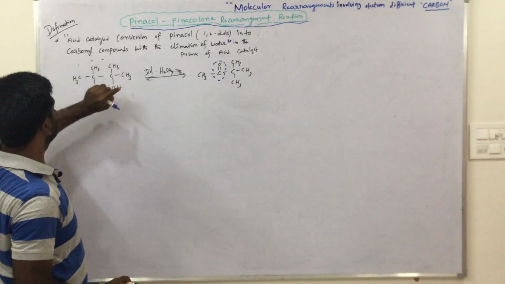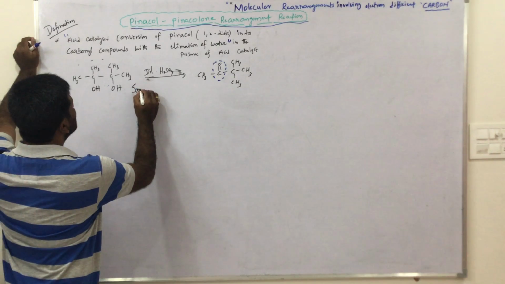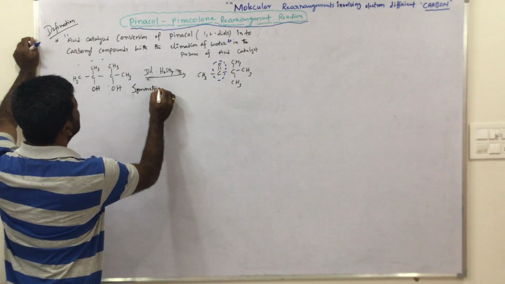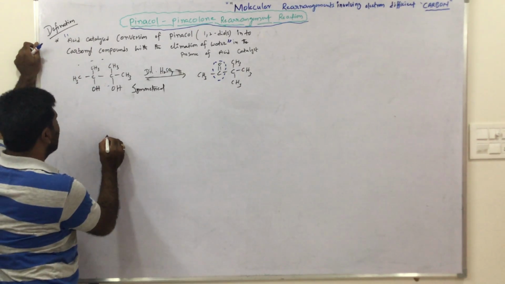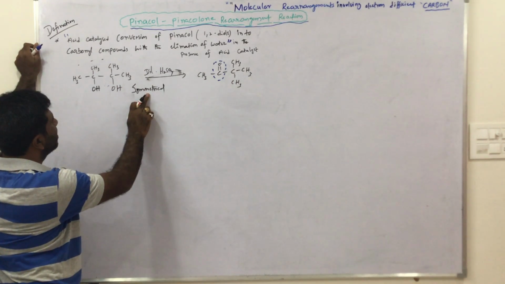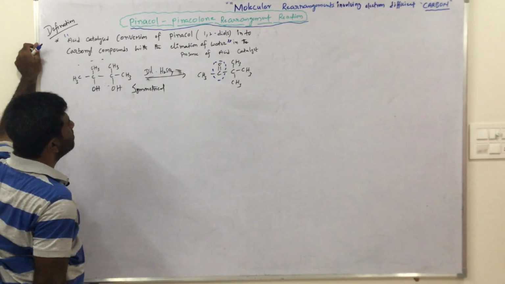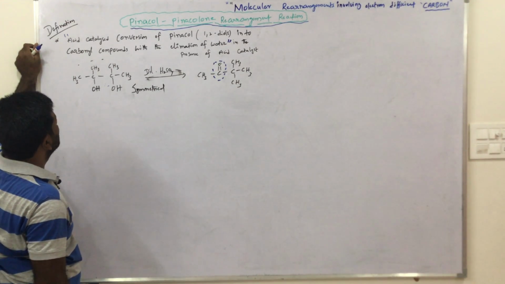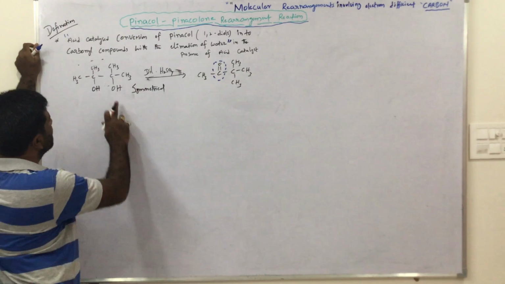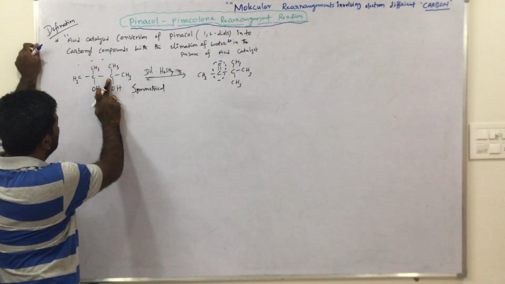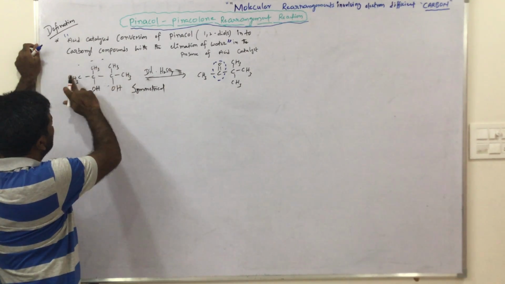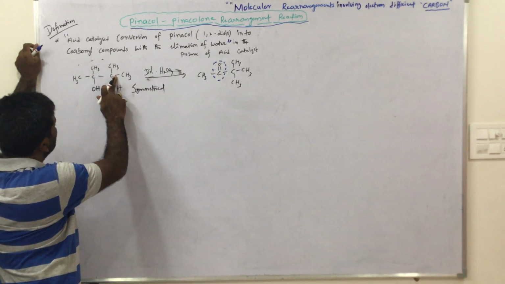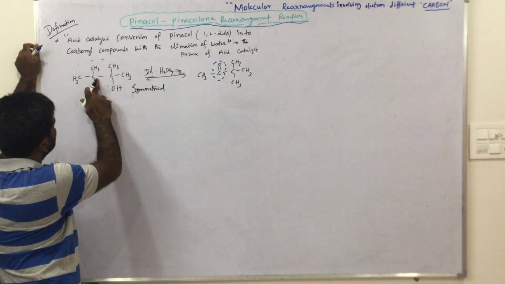This is symmetrical. Clear? In which carbon is the OH group eliminated in the form of OH2, and which carbon gets the positive charge? Here all four groups are the same, that's why either carbon can achieve the positive charge.